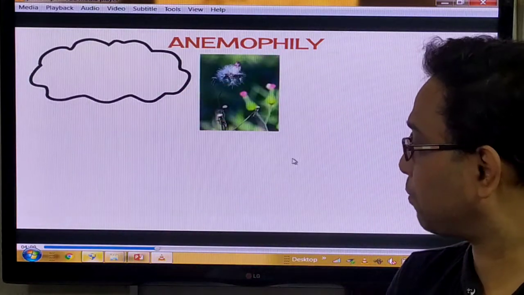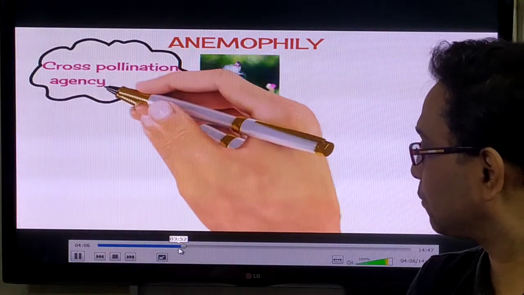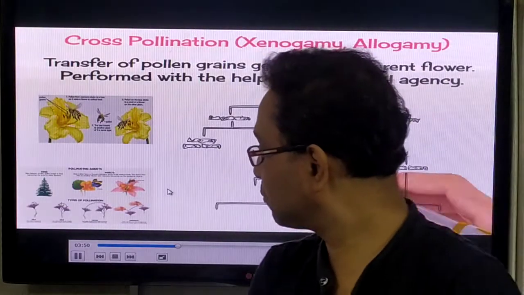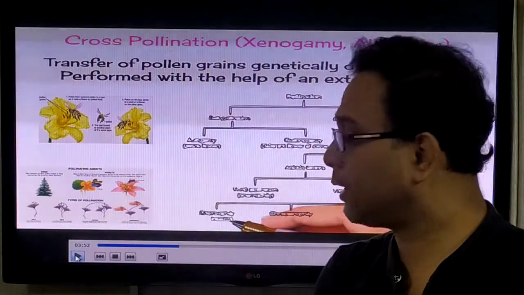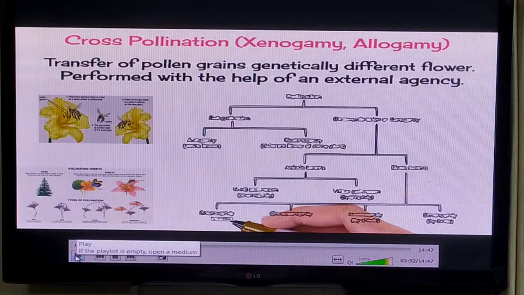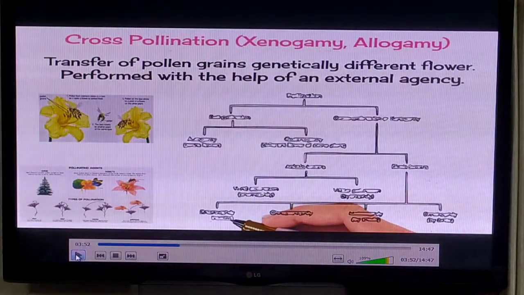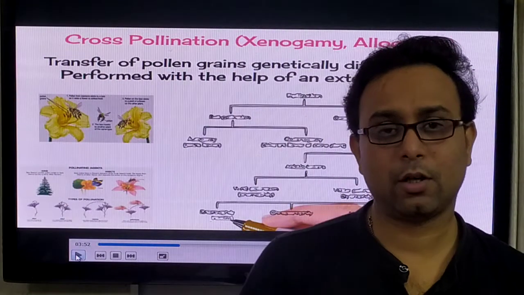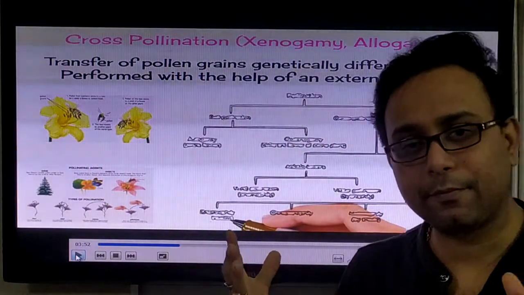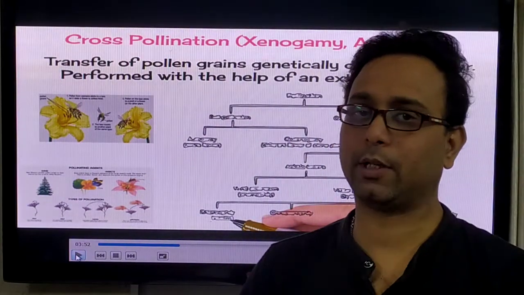What did we learn in our last class, what is cross-pollination? Cross-pollination means the transfer of pollen grains from the anther to the stigma of a different plant. So an agent is required which is responsible for transferring the pollen grains.